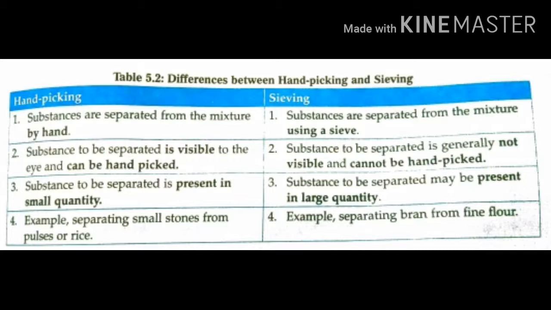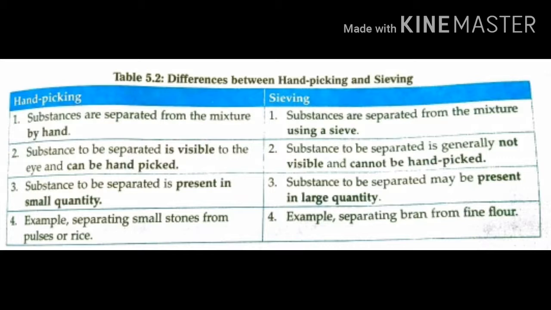Next one: the quantity of the substance to be separated. In hand picking, the unwanted substances like stones are present in very small quantity, so they are easily taken out by hand. In sieving, the substance to be separated may be present in large quantity, and it is not possible to take it out by hand because it is very small in size and not visible to the eyes.